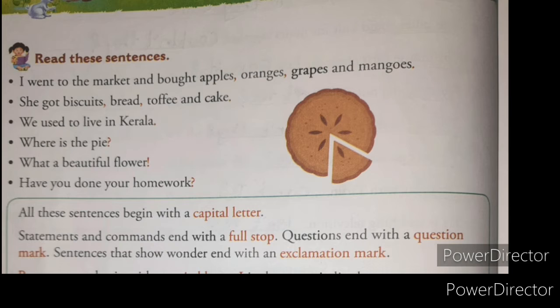Statements, means simple sentences, and commands end with a full stop. Means there are simple sentences, like the first sentence, that is a statement. I went to the market and bought apples, oranges, grapes and mangoes. This is one statement. This ends with a full stop. At the end of the sentence you can see a full stop. After statements, commands. This sentence also ends with a full stop.